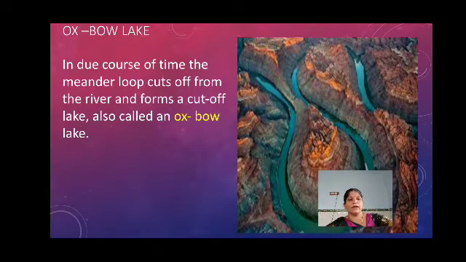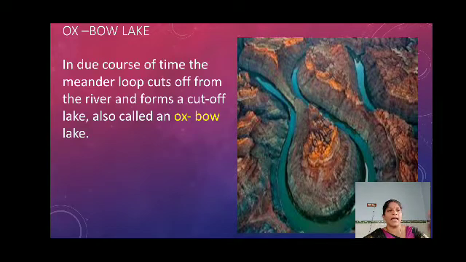Okay, yes children, you see here that shape is the Oxbow Lake. Here you see it's looking like a horseshoe, the foot of the horse. So we are saying oxbow. In due course of time, the meander loop cuts. That bend is going very close to one another.